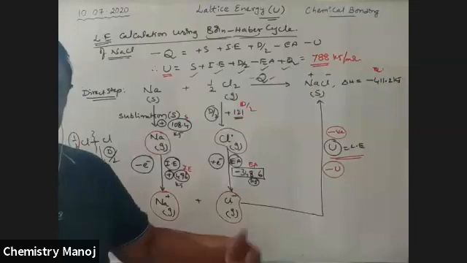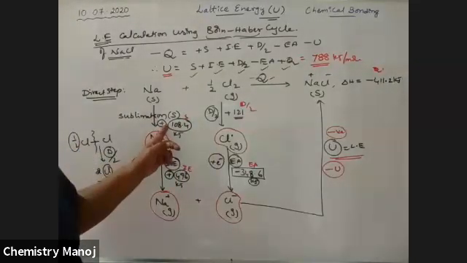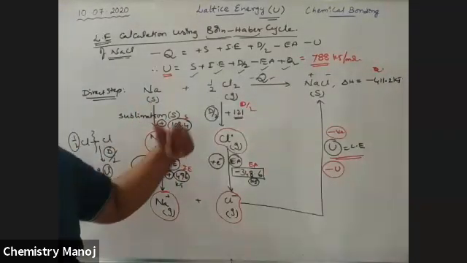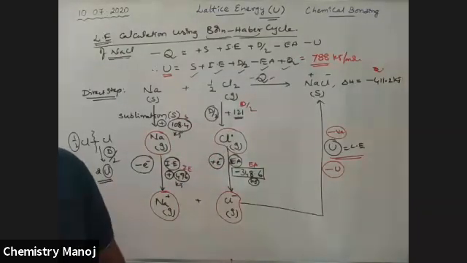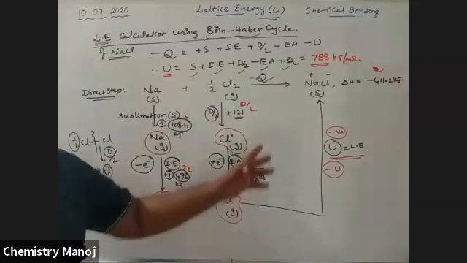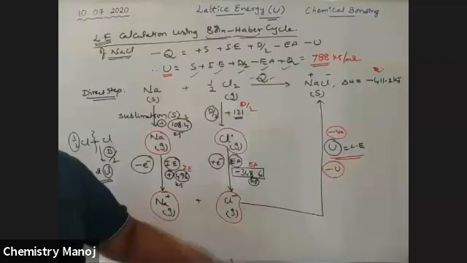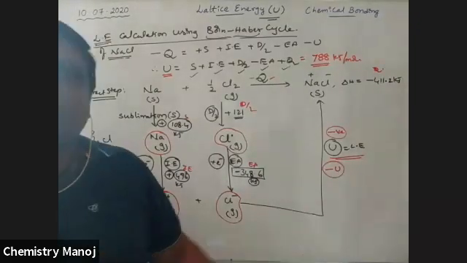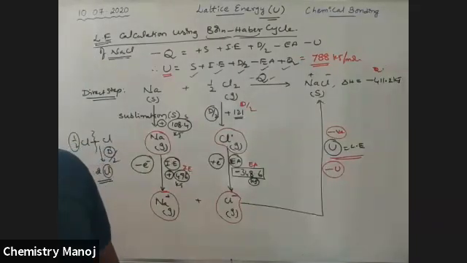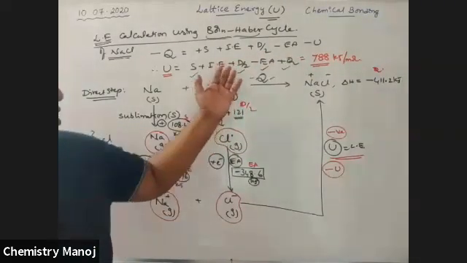So S is not the same for all. Element to element, the value is different. So this is the sublimation energy for sodium only. For other elements, they will give it to you. But for sodium chloride, all these values you should memorize by heart, for sodium and chlorine. For other elements, they will give the values in your problem. How do we calculate? Just like this calculation. So substitute all these values.